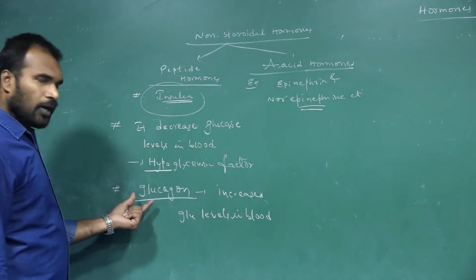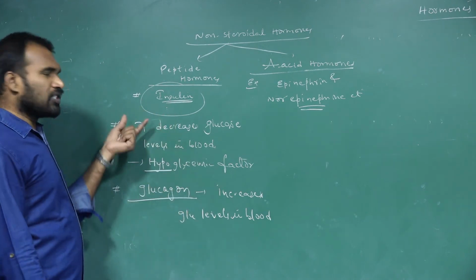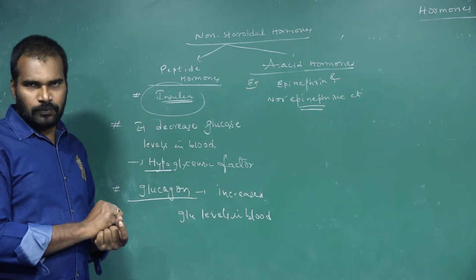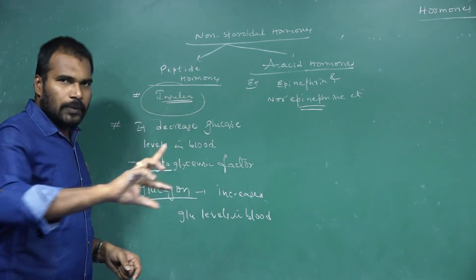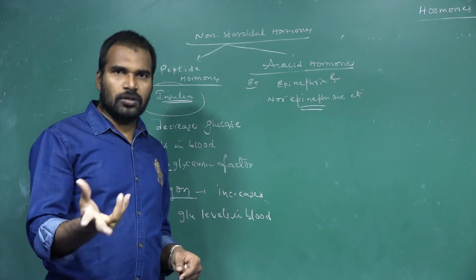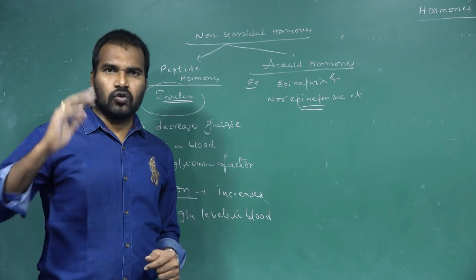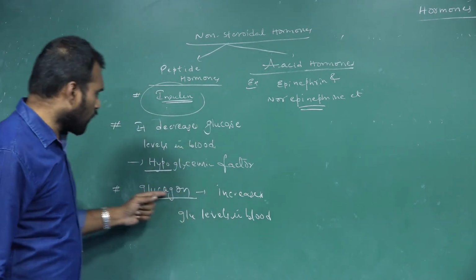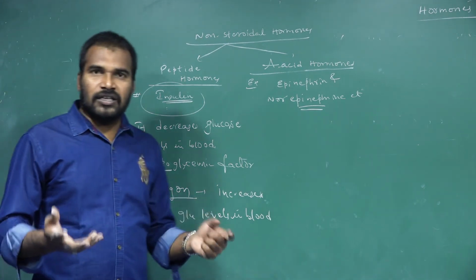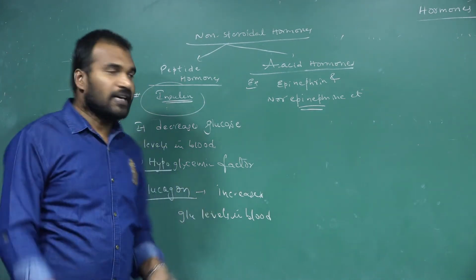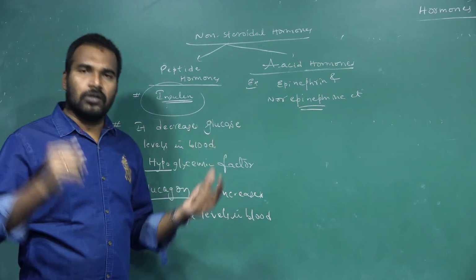Okay. So glucagon always tries to increase the glucose levels in the blood, whereas insulin always decreases the glucose levels in the blood. So by the combination of these two, both insulin and glucagon, they maintain glucose levels in our blood. Suppose suddenly glucose levels are low, immediately glucagon will enter into the blood and increase the glucose levels. Suppose suddenly glucose levels are very high, then immediately insulin will be secreted by the glands, enter into the blood and decrease the glucose levels.